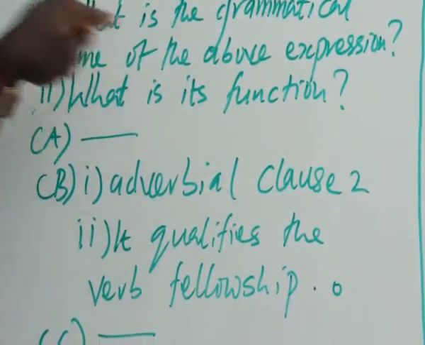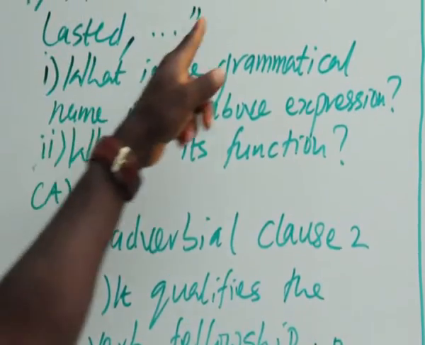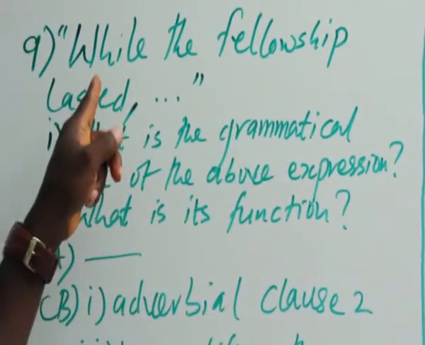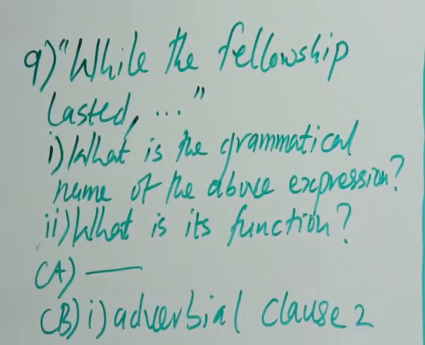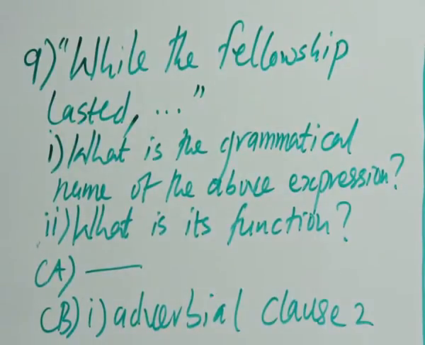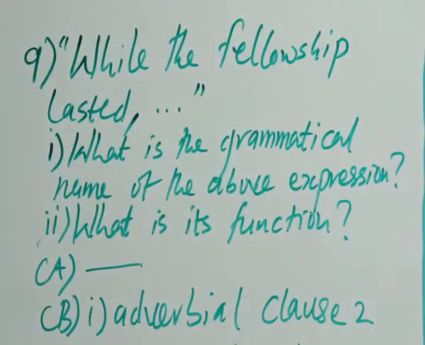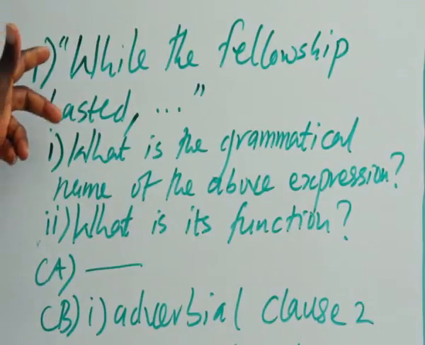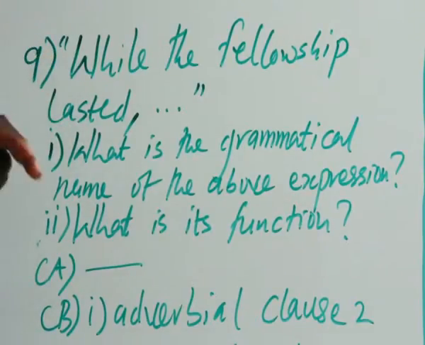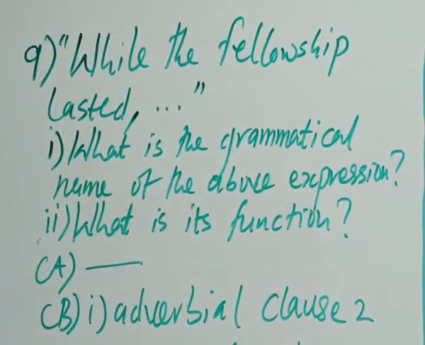So this is an adverbial clause. It qualifies as a clause because it has a subject, fellowship, and it has a verb, lasted. Okay, so if you go back to the passage, if you have an adverbial clause like this, it will modify a verb in the main clause. That's what it does.